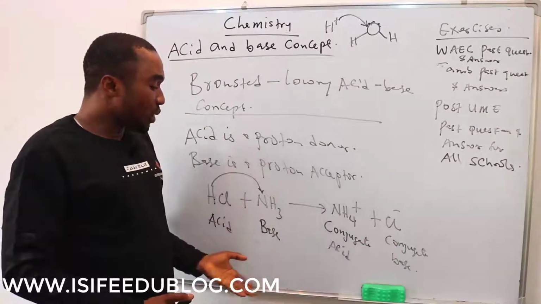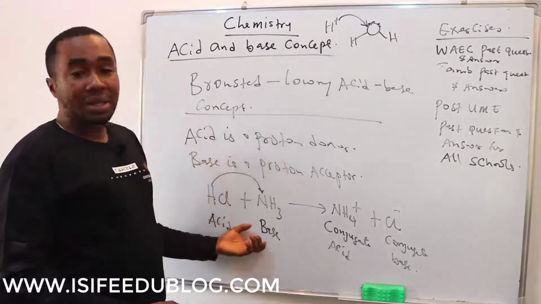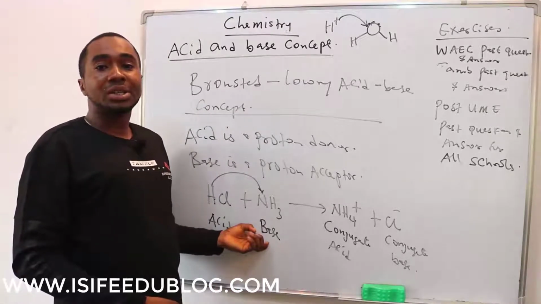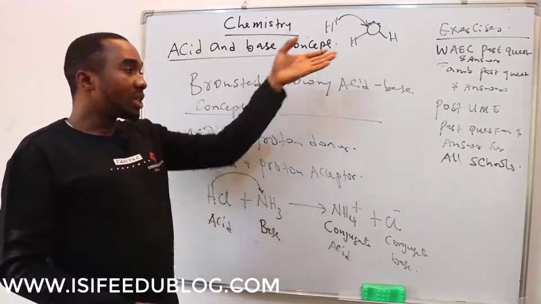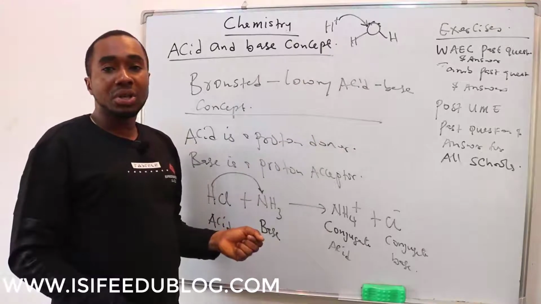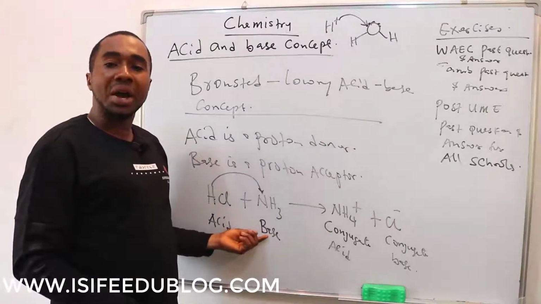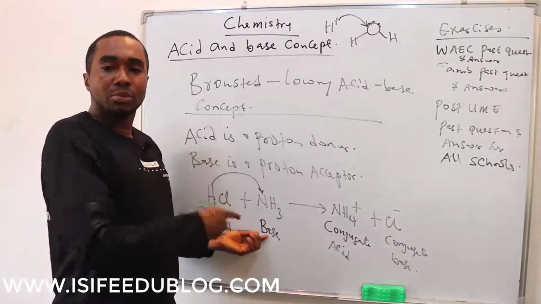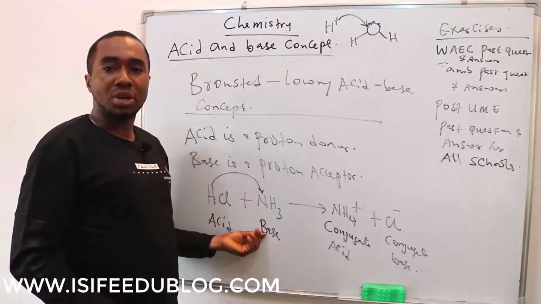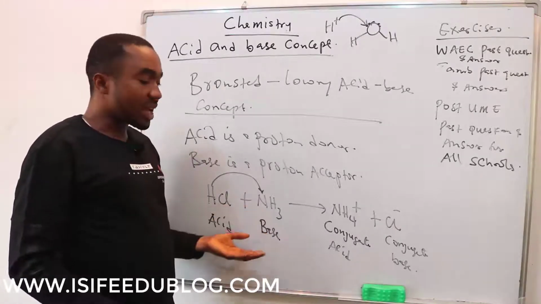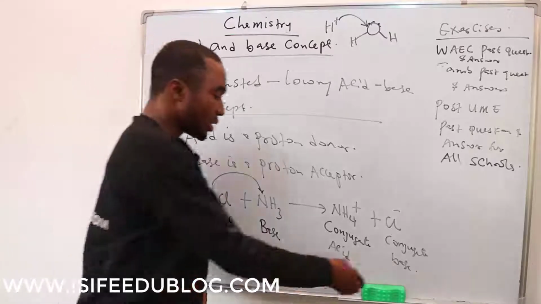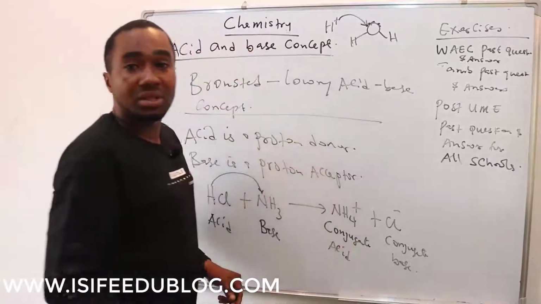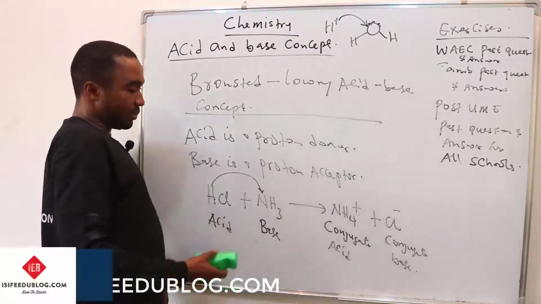So from here you can see that there is an improvement on the definition of acid and base over what the first man, Arrhenius, said. Arrhenius could not explain why ammonia is a base, but from this concept we can see that ammonia is a base here because it accepted a proton. But according to Arrhenius, he said that bases donate hydroxide ion. Okay.